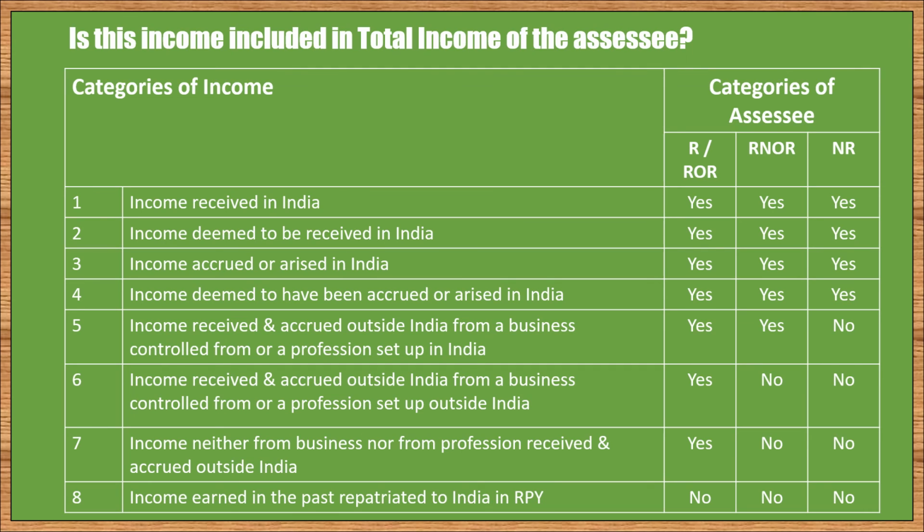In case of a non-resident assessee, any income other than first 4 types will be excluded from his total income. In case of a resident but not ordinarily resident individual or HUF, any income other than first 5 types will be excluded from his total income. In case of resident and ordinarily resident individual or HUF, and in case of every other assessee who is resident in India, except the last income, that past income repatriated to India in the relevant previous year, every other income is included in his total income.